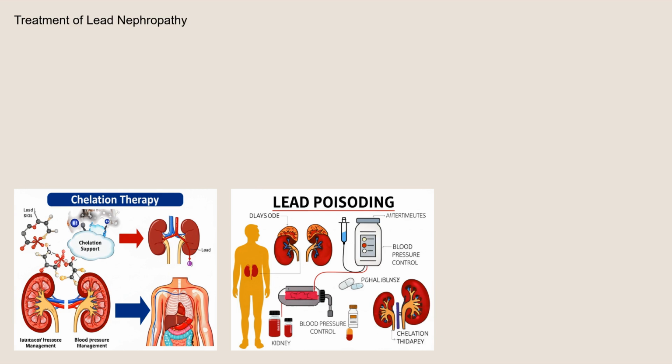The treatment of lead nephropathy focuses on removing lead from the body and managing the associated kidney damage. Chelation therapy, using medications like EDTA or succimer, is used to bind to lead and promote its excretion in the urine. This is most effective when administered early in the course of the disease. Management also includes controlling blood pressure with medications, treating anemia with erythropoiesis-stimulating agents, and managing electrolyte imbalances. In advanced cases of kidney failure, dialysis or kidney transplantation may be necessary.